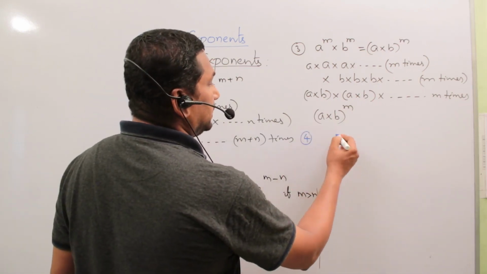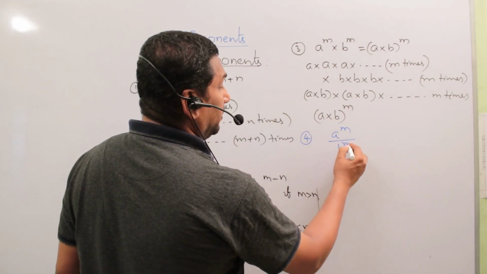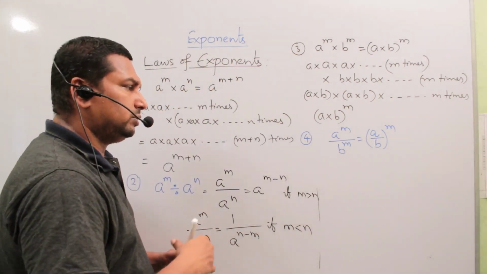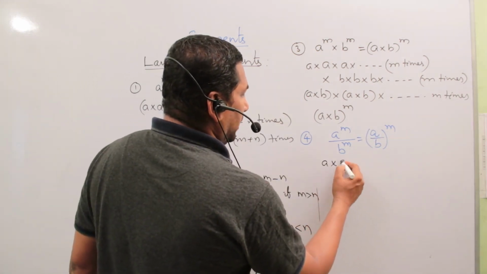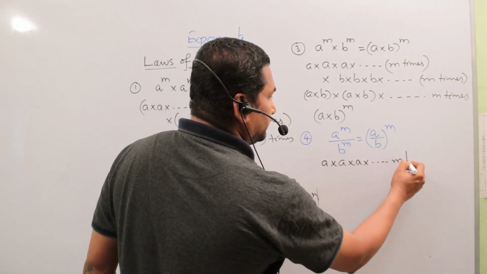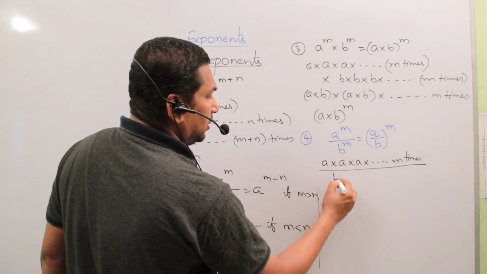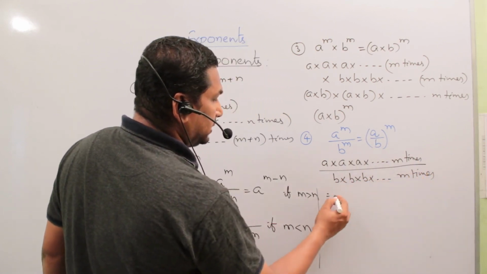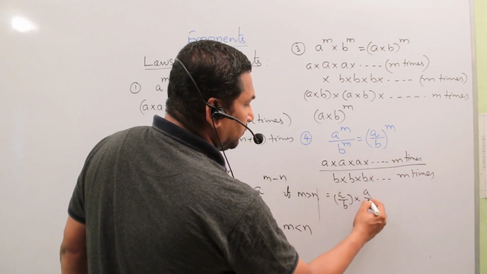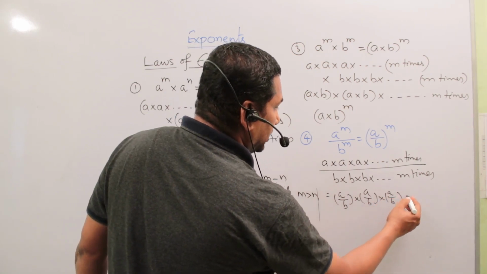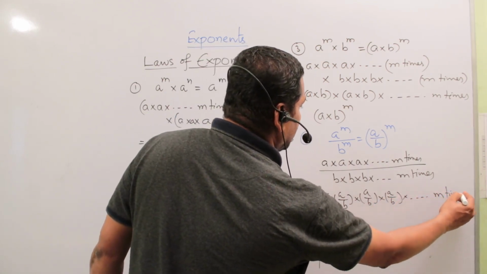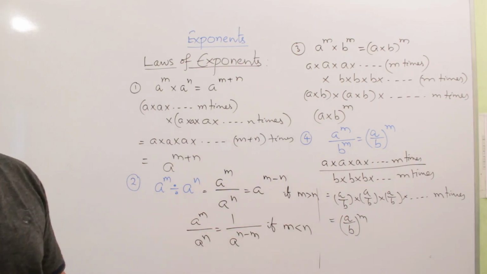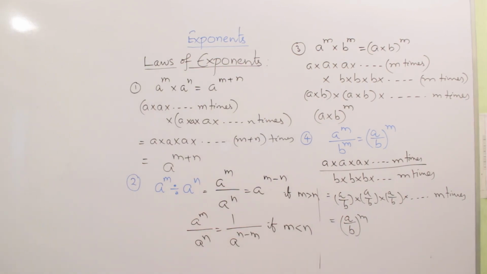Now see fourth one, same as third one. A to the power of m divided by b to the power of m, that is a by b whole to the power of m. Same, a into a into a, m times, and b multiplied itself m times. It can be written as a by b times a by b times a by b and so on, m times, that is a by b whole to the power of m. That is fourth one.